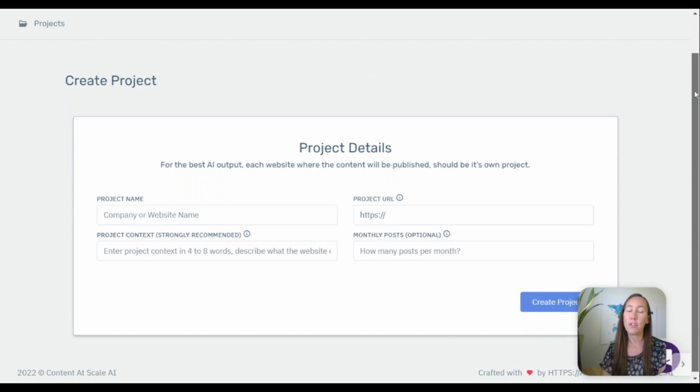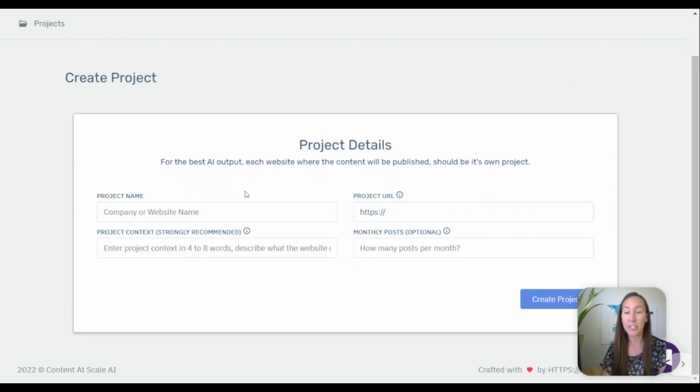Now, the very first thing that you'll need to do is to set up a project. So this will be a one-time thing where you'll pop in the project name and you'll want to pop in the URL of the website. Now, you can also put in project context. You don't have to do that. However, they do recommend that because that is what they use for all of the posts that you're going to be creating to help shape the content that is being written. But also, I mentioned that they add call to actions at the bottom of the content. And so this also helps them shape that content as well.